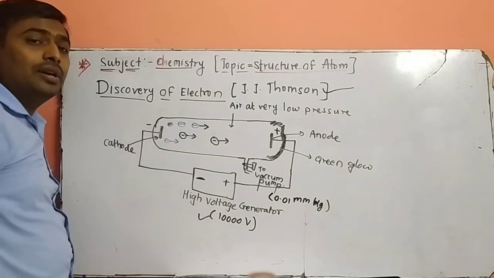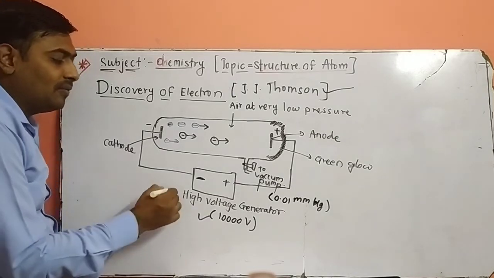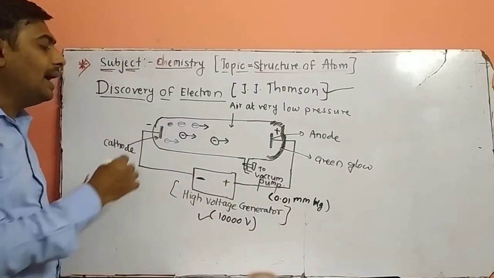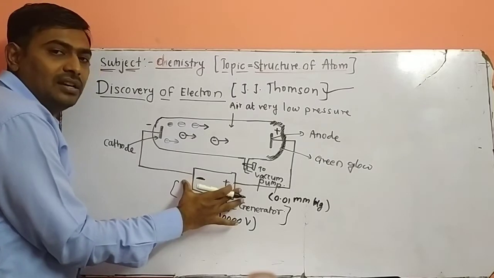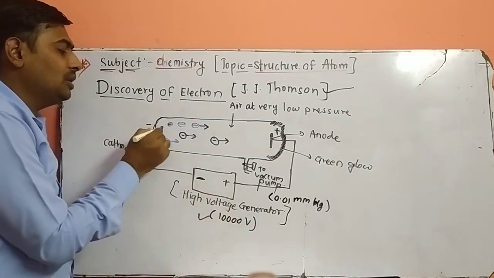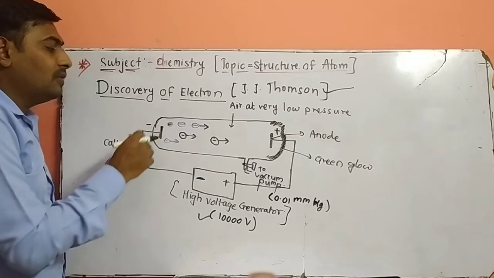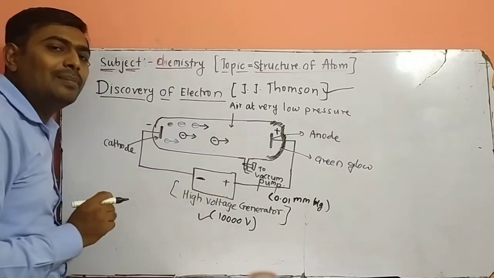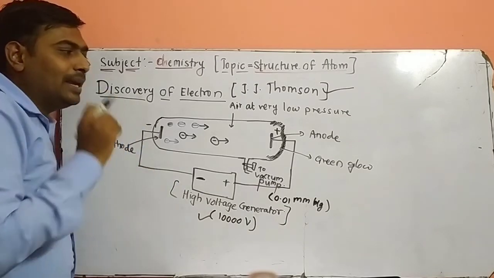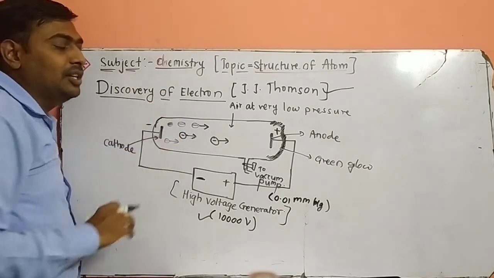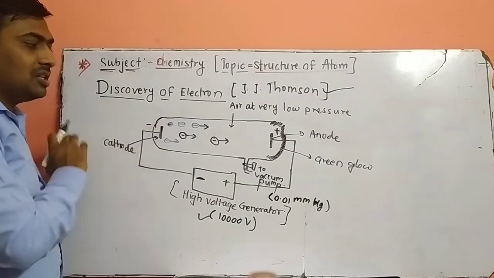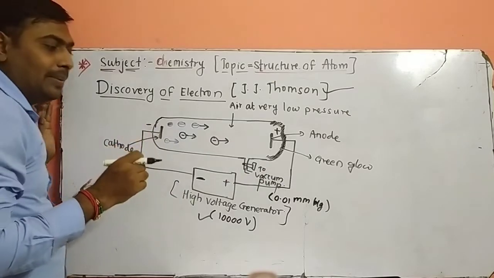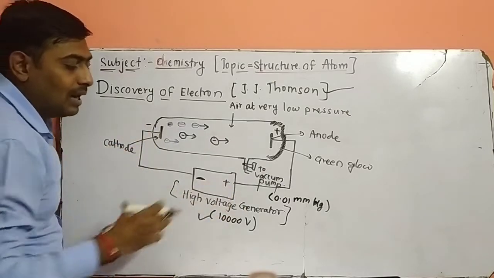5,000 to 10,000 volts is applied with the help of an external generator or external battery. The two terminals of the external source are attached to two thin metal sheets. One is the cathode, another is the anode, according to the negative and positive terminals of the battery. The gas to be analyzed is taken inside the tube. So this is the construction of the Thomson experiment. So what happens after the electric field is applied?